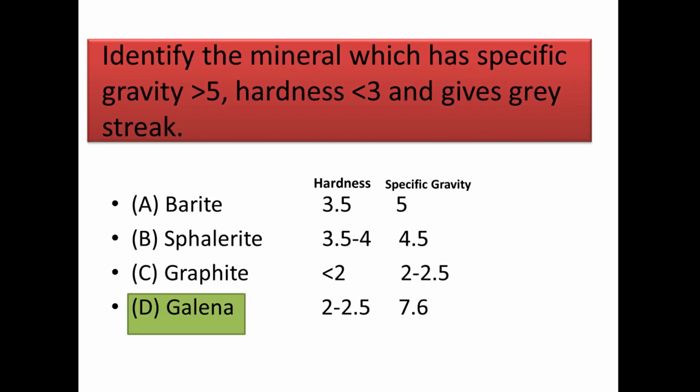Next question: identify the mineral which has specific gravity greater than 5 and hardness less than 3 and gives a gray streak. And the answer is galena. You can see the hardness and specific gravity of all the minerals are given here. You can clearly see that the answer is galena, which has a hardness of 2 to 2.5 and specific gravity 7.6.